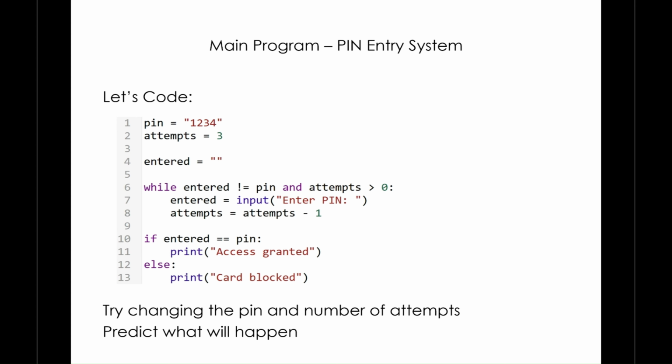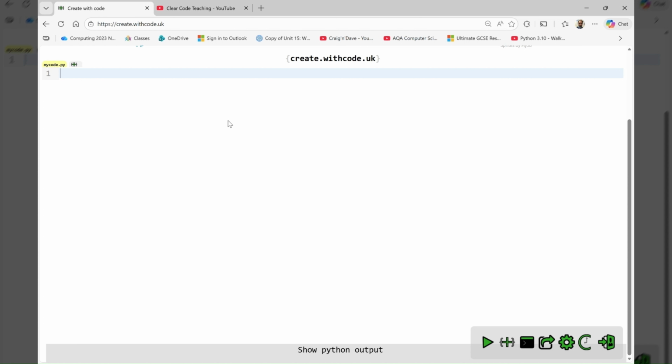We have selection beginning on line number 10. If entered equals pin, print access granted, else print card blocked. Why not try changing the pin and number of attempts as we code together and predict what will happen? Okay, let's code. Okay, let's have a look at the pin entry system, main program.